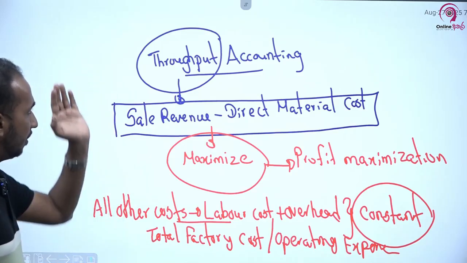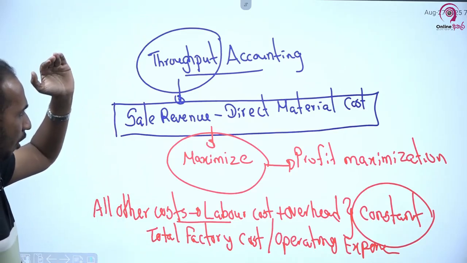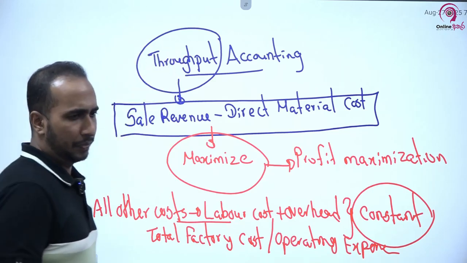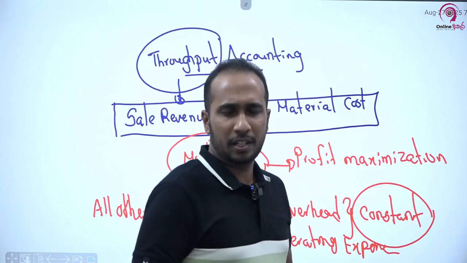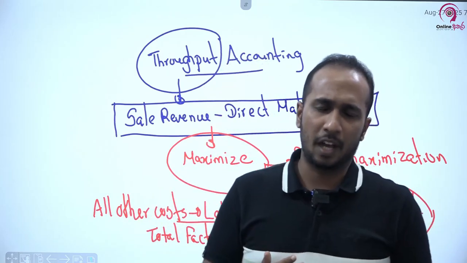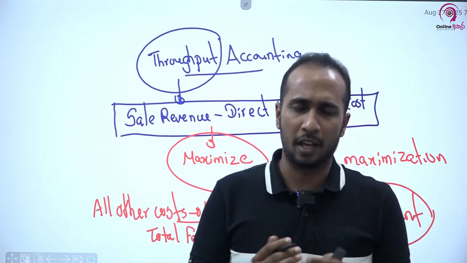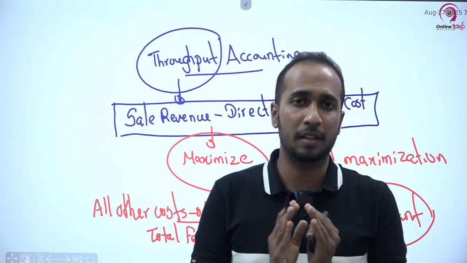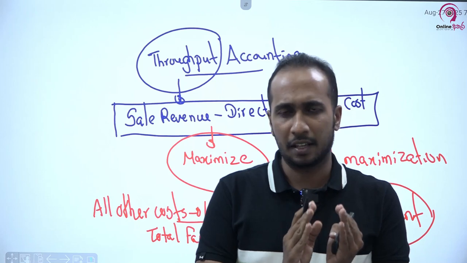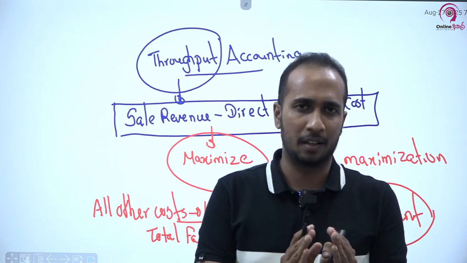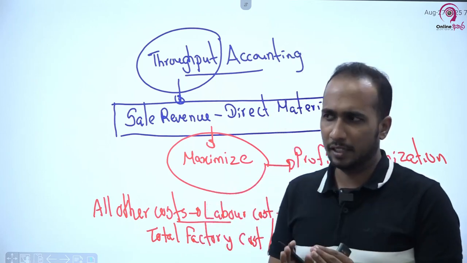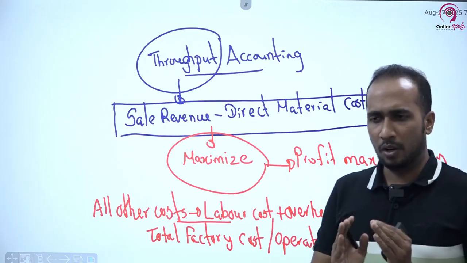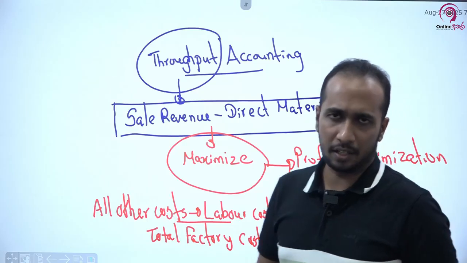Okay, so I will revise again. When it comes to throughput accounting, always we are recognizing throughput as sales revenue minus direct material cost. That is the very first thing you need to understand. So in throughput accounting, our motive is to maximize throughput because we believe that we can maximize our profit by maximizing the throughput. At the same time, we assume that all other costs, including labor cost as well as overhead cost, remain constant in short term.